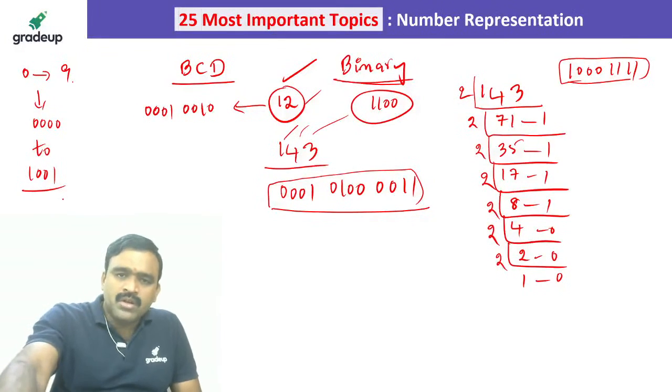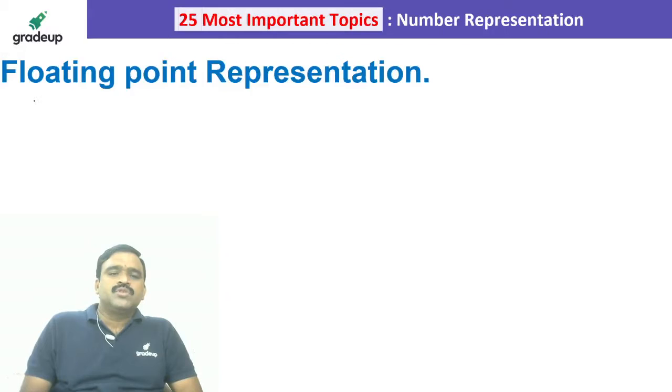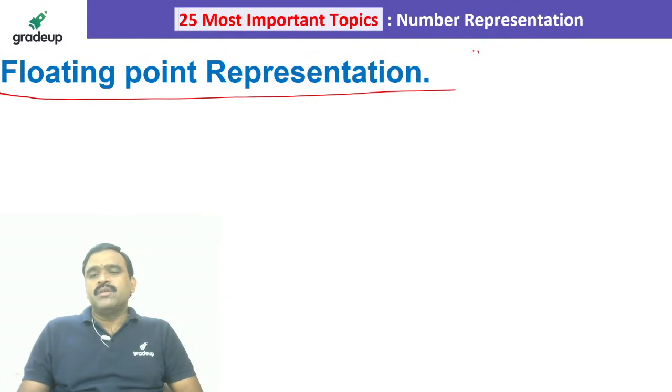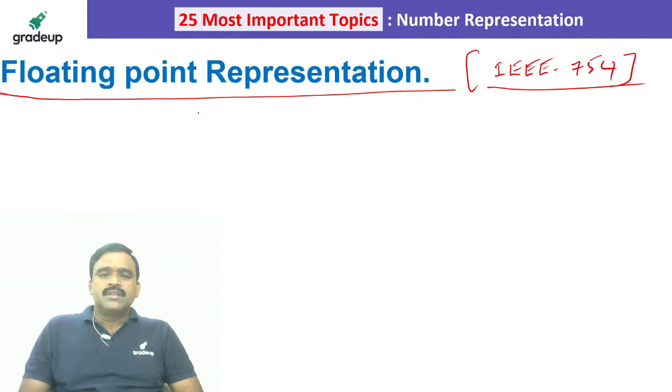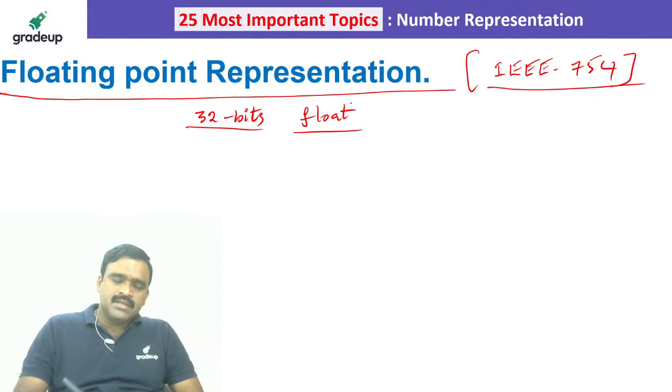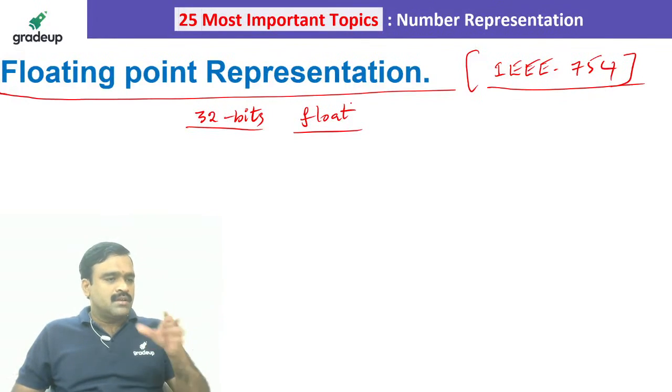Now coming to the floating point representation. Very quickly I will tell you. Here we use the IEEE 754 notation, which is the standard notation we use for representation of 32-bit single precision numbers, 32-bit float. So if we declare any variable as a float type in C language, it will reserve 4 bytes of memory, right? So 32 bits.